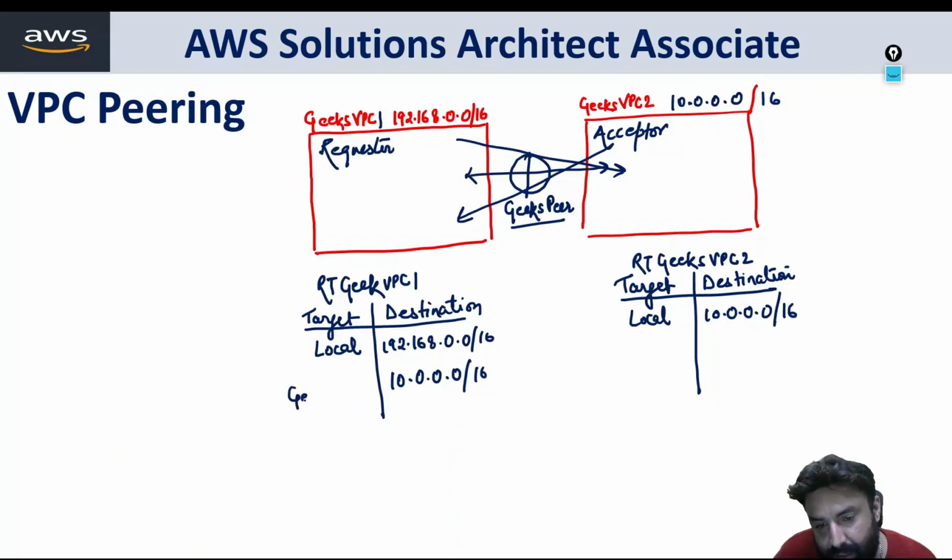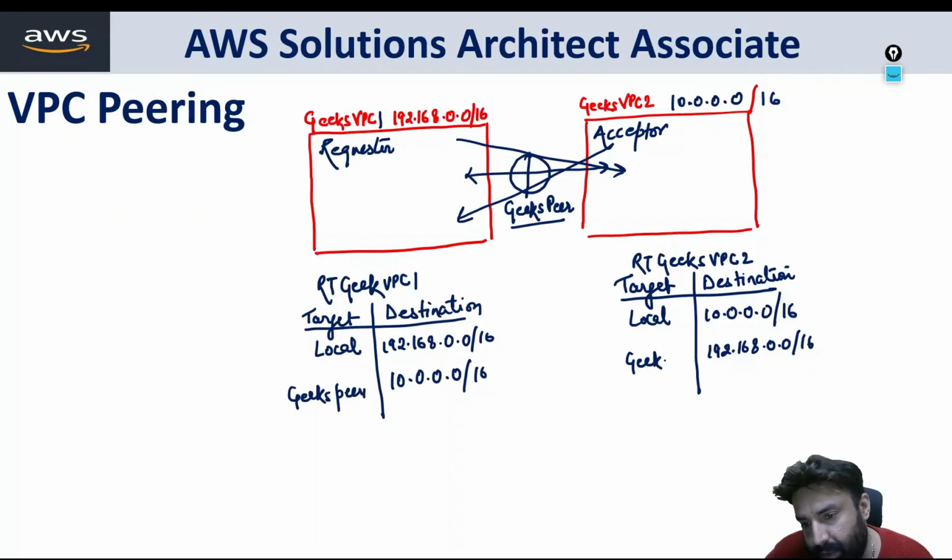Now via Geeks peer. So let me write like this, Geeks peer. So we'll make a peering connection and we'll select Geeks peer. Now same thing here. So the acceptor will have, what is the requester CIDR? 192.168.0.0/16, and then here it will have via Geeks peer. So now peering is done. Peering is done when you maintain a proper route table, only then is peering done. So this is what peering was all about.